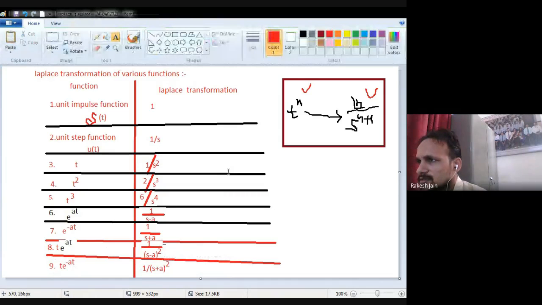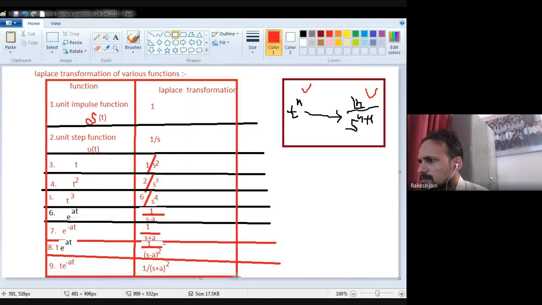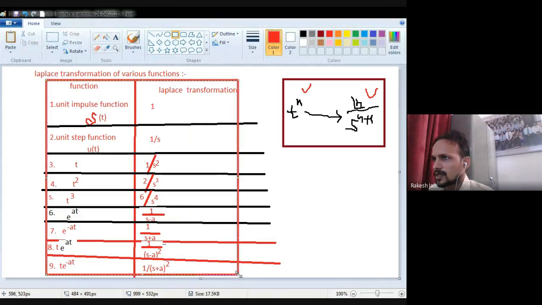Just the next formula at the right hand side I will start. Now these are ninth formulas. Okay. Now the remaining ones I just start at the right hand side.